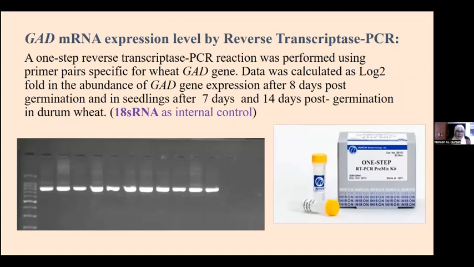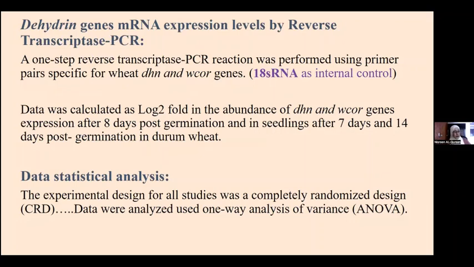The data was calculated as log2 fold abundance for the GAD expression, also for the abundance of the dehydrin genes, the DHN and the W4 genes, and the same internal control was used.